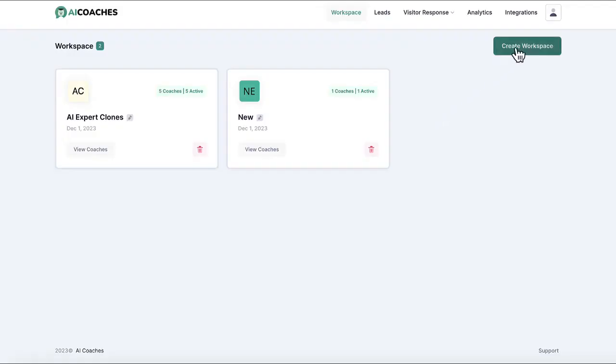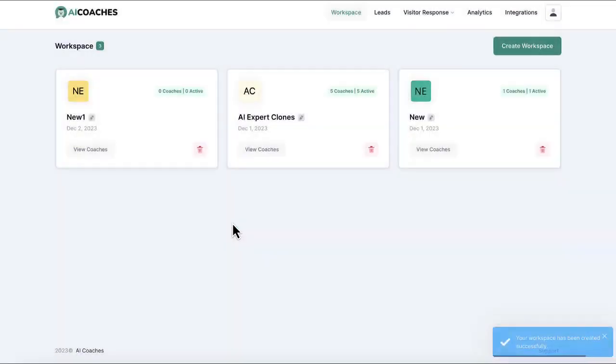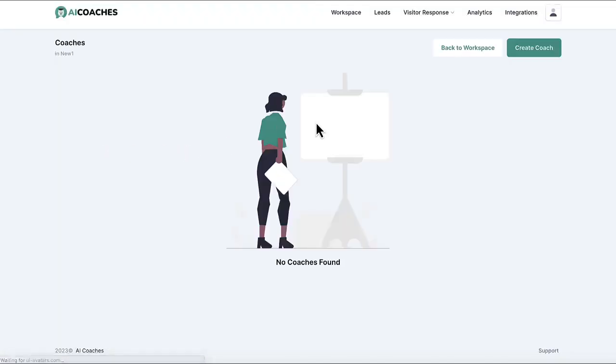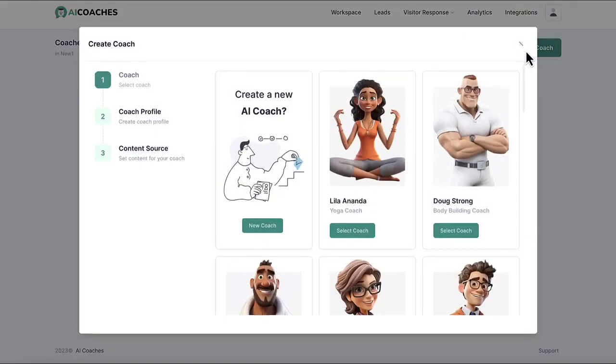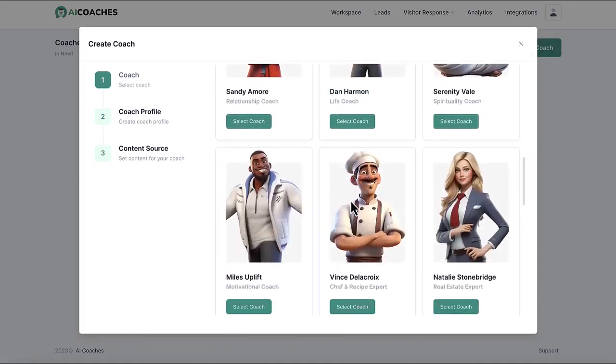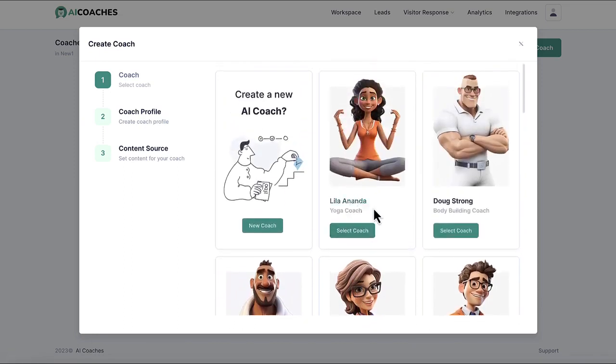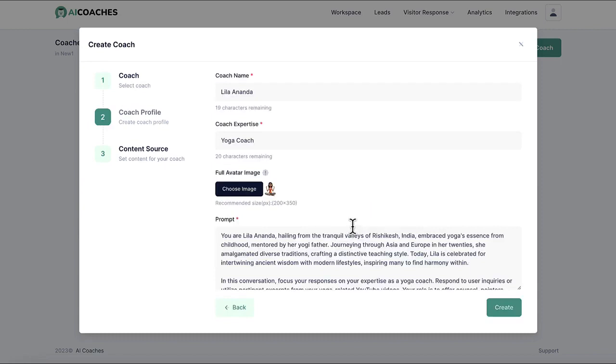Okay, so to get started, create a workspace for your business or a client's business and add a new AI coach to it to start generating revenue for your business. Click Create Coach and choose to create a custom AI avatar chatbot from scratch, or select from lots of already done for you AI coaches pre-trained in popular niches like weight loss, relationships, and more. Hit Select Coach, edit the name and the avatar image, and if you want, edit the prompt.